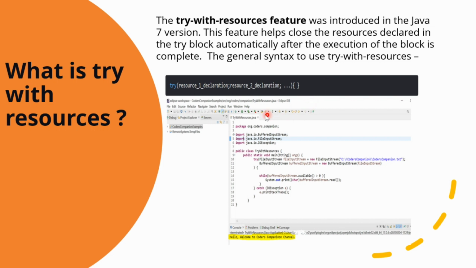Now, in this syntax, the resources are declared in the try block. You can declare multiple resources in the try block. After the execution of the try block, the close method of the resources will be called, which will handle the closing of the resource. And every resource declaration is separated by a semicolon in case of multiple resources declared in the try block. So I have created an example where we can see the try with resources example.